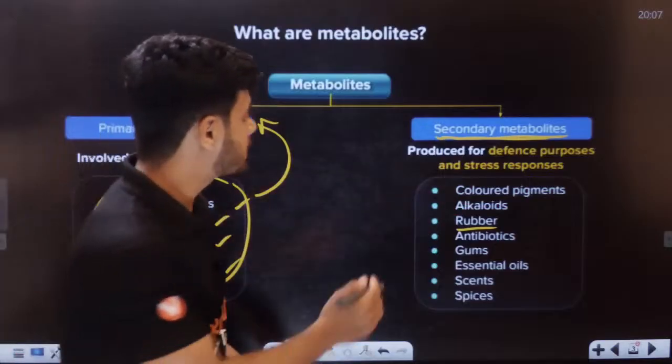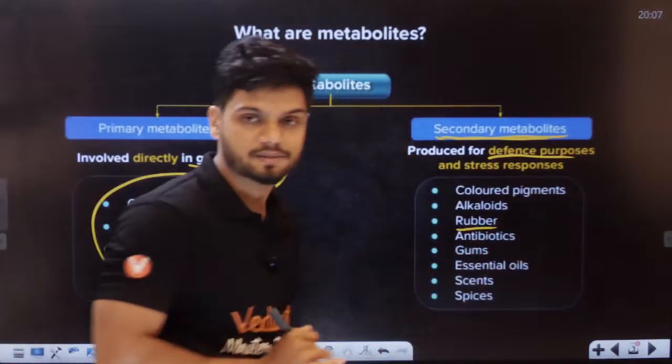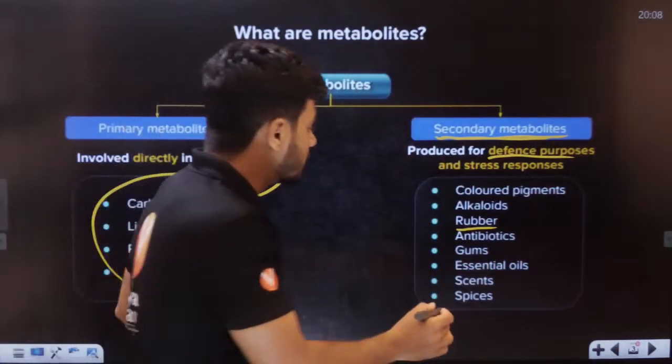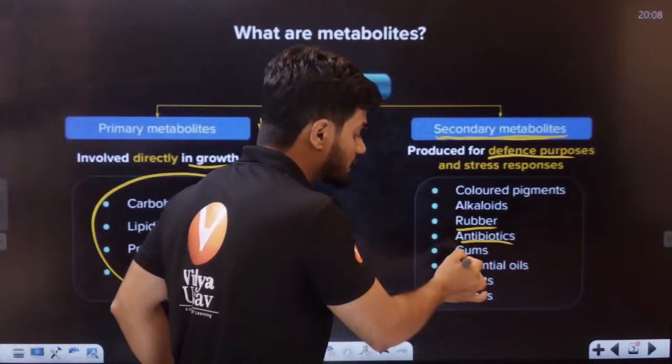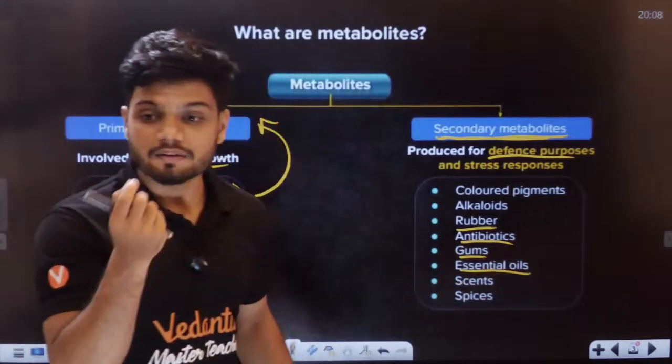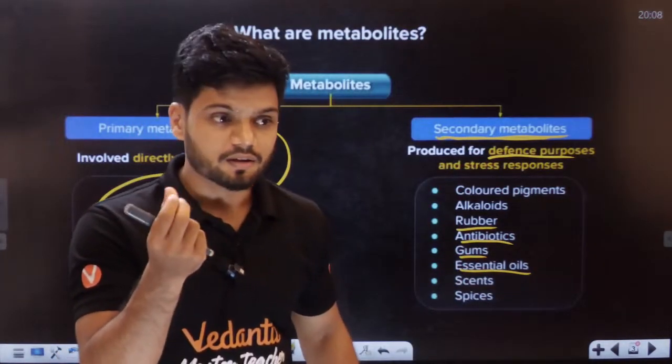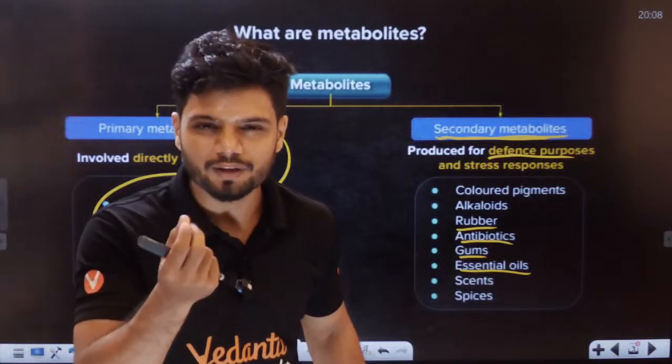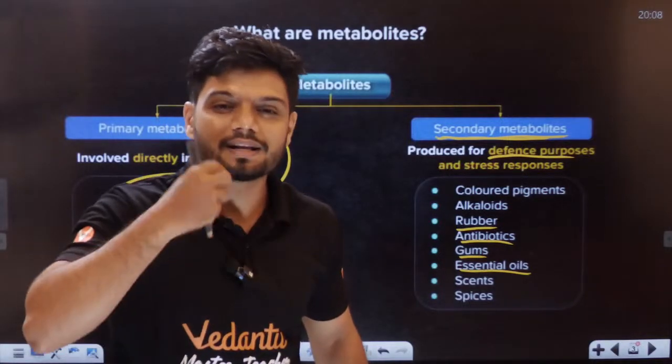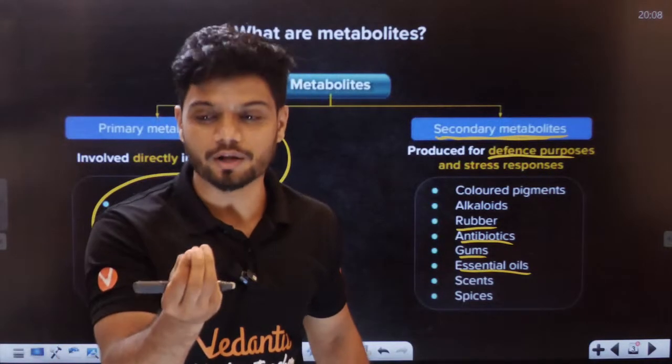Now students, these are called secondary metabolites. Secondary metabolites are produced for defense purposes, which we use. Now there are antibiotics, gums, essential oils. Students, you might have noticed some plants have a very beautiful smell. If you cut the plant a little bit, it will release some beautiful smell. That is called essential oils.